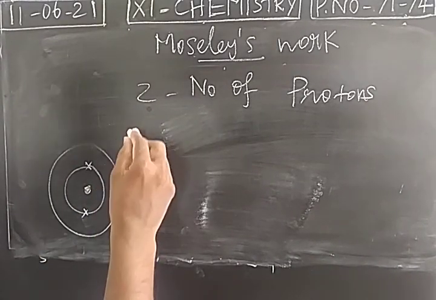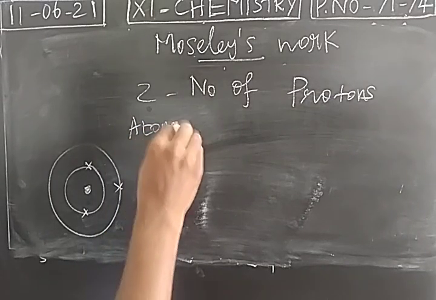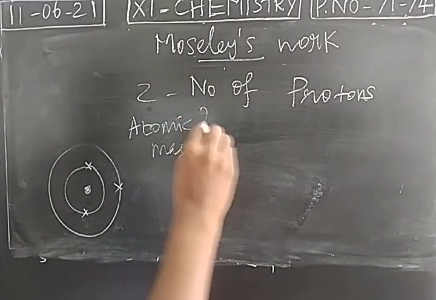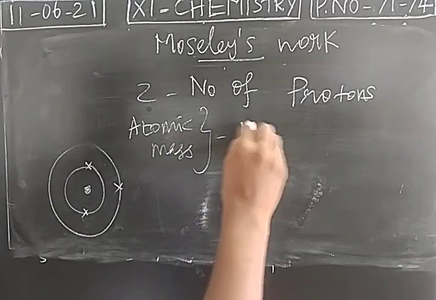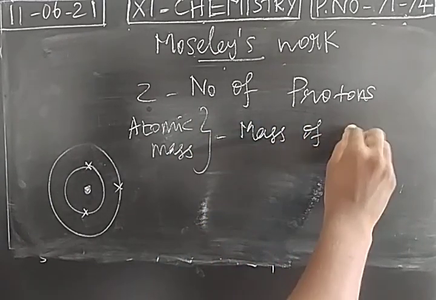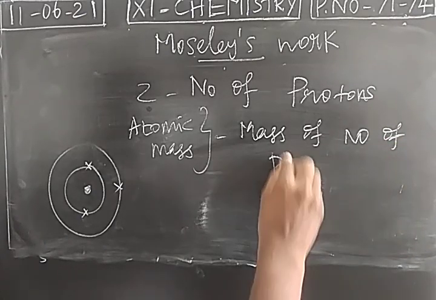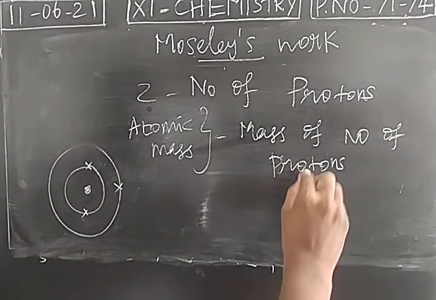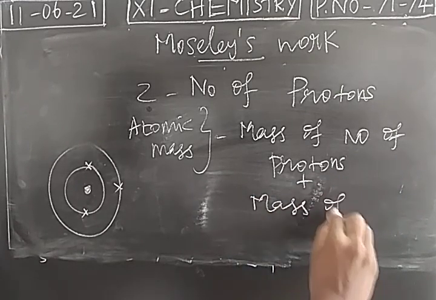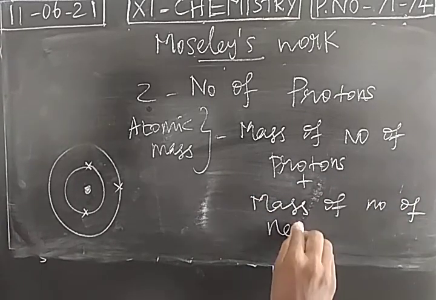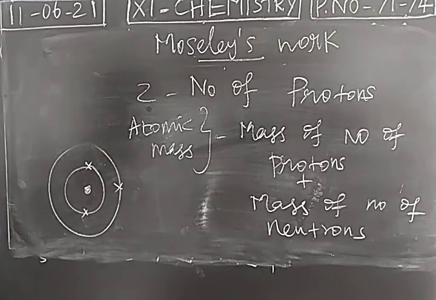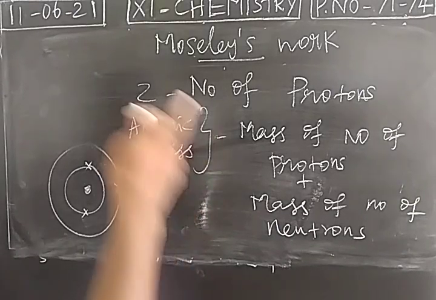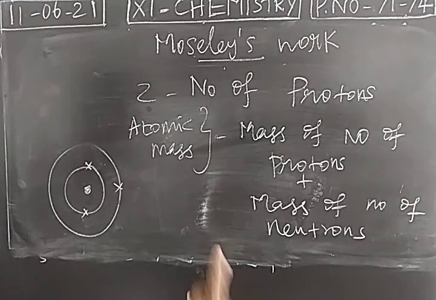How will you calculate atomic mass? Atomic mass is nothing but the mass of the protons plus the mass of the neutrons. We have to add the mass of all the protons and the mass of all the neutrons present inside the nucleus. It gives a value, which is called atomic mass. Here we will not consider electrons. The mass of an electron is negligible, 9.1 × 10^-31 kilogram.